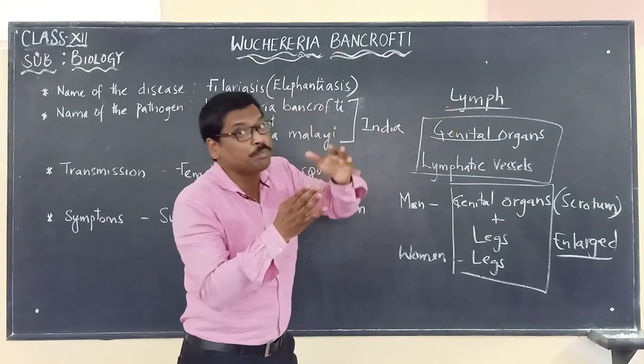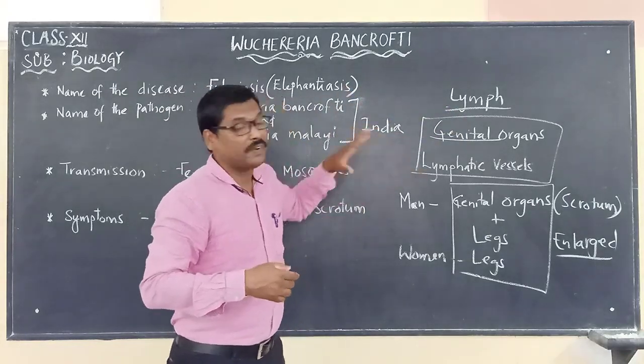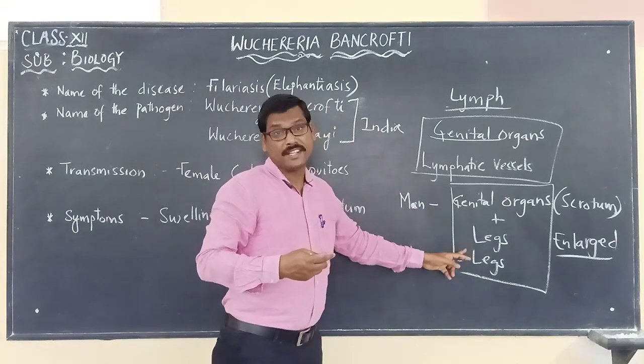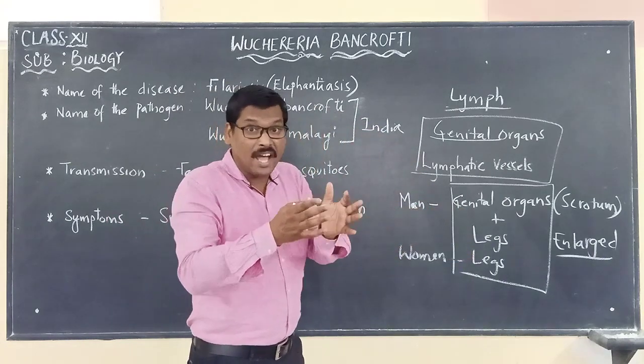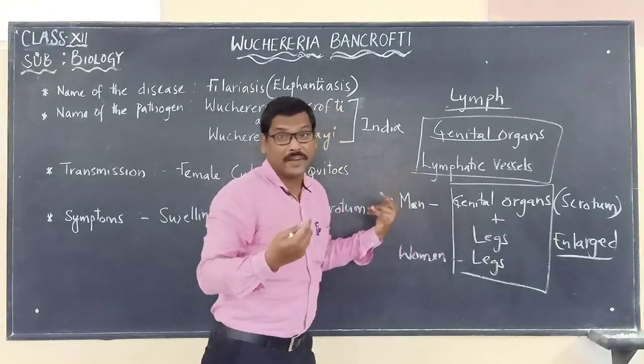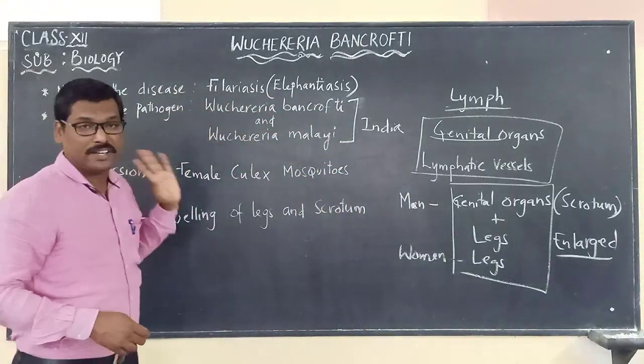The lymph cannot move from those places, and the pathogen starts multiplying in the lymphatic vessels. When the genital organs and legs of that individual are enlarged in size, the legs appear like elephant legs. That is why it is called elephantiasis.